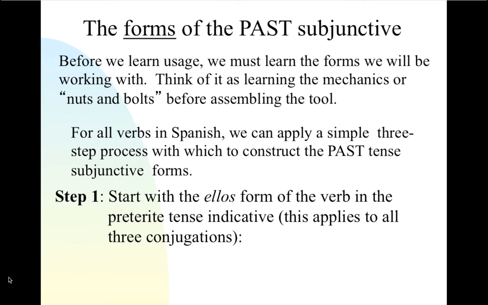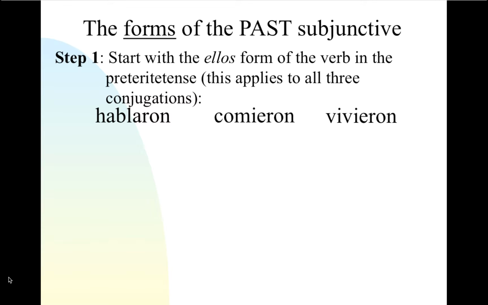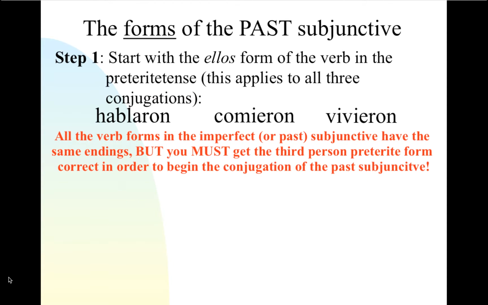This applies to all 3 conjugations, ar, er, and ir. Let's take hablar as we did before with the present tense, but now let's look at the ellos preterite indicative. Hablaron, comieron, vivieron. We take the ellos form of the verb in the preterite and we apply it to all 3, as we did before. So we take the third person in the past tense, and you must get the third person preterite right in order to begin the conjugation of the past subjunctive.